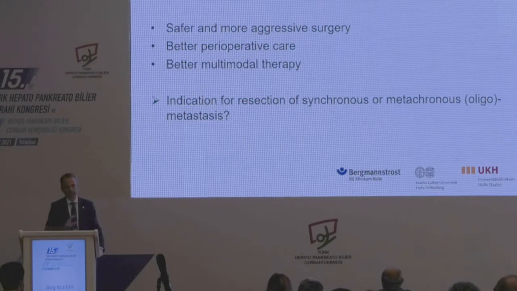And this is the result of that we can do surgery safer, so we have better perioperative care. We also do surgery more aggressive, and I think you will hear about this later on. We do more vascular resection to get margin clearance. And of course, it's also because we have better multimodal therapy. You have heard this neoadjuvant therapy, more effective chemotherapies.